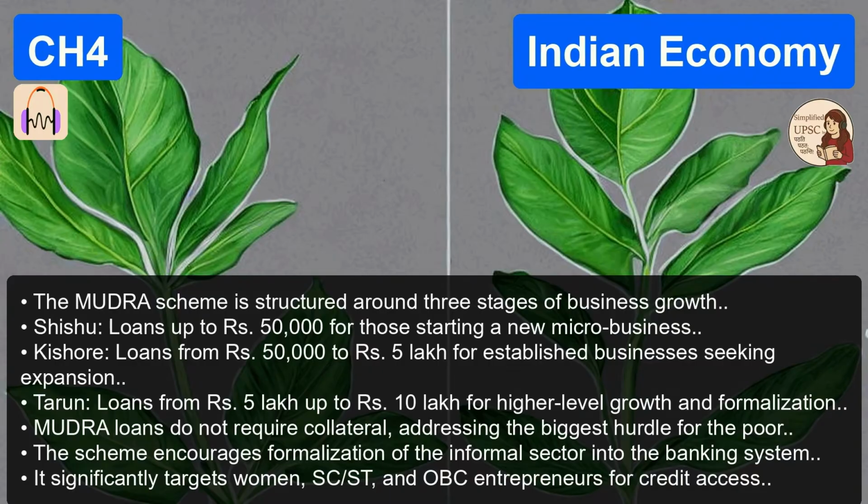So microfinance morphed from a Nobel-winning savior into a predatory villain. It was a massive wake-up call. It forced the Reserve Bank of India, the RBI, to aggressively step in and regulate the sector. What did the RBI do? They capped the interest rates MFIs could charge. They instituted strict rules on recovery practices to stop the harassment. They basically had to ensure that these MFIs didn't just become corporate versions of the local loan shark. It's a harsh lesson that financial inclusion without strict regulatory oversight can be incredibly dangerous.